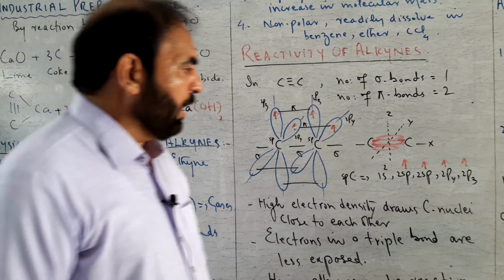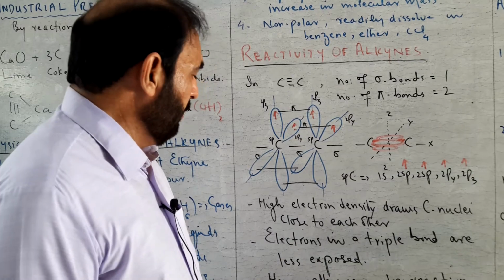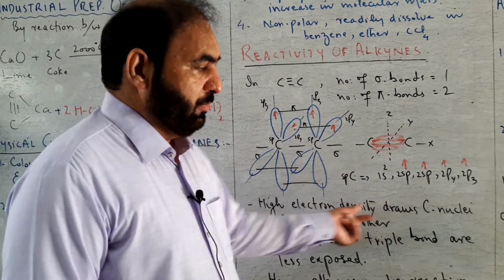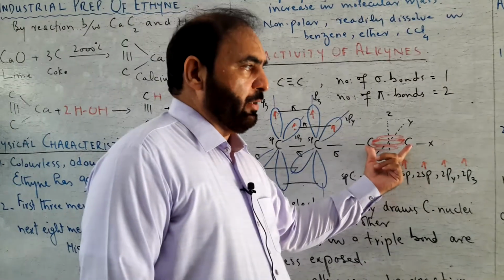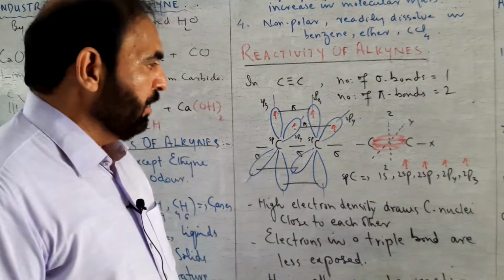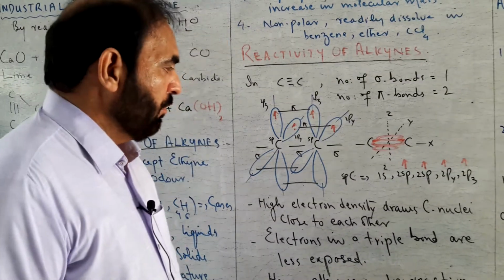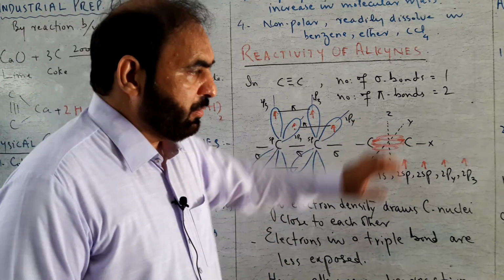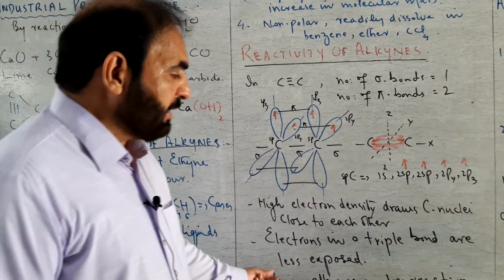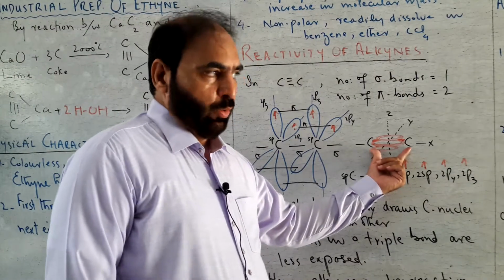The electron cloud of these 3 bonds has a high electron density, and the nuclei of bonded atoms are forced to come close to each other, and the electrons of triple bond are less exposed due to closeness of nuclei.